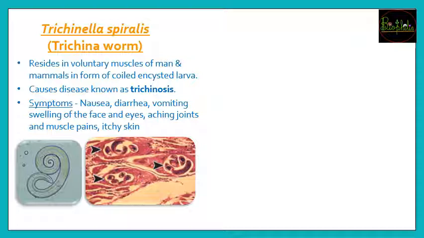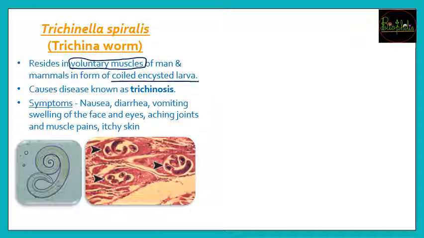The next worm is the trichina worm. This trichina worm resides in a new place. Earlier we saw that worms generally resided in the intestines, but this worm finds a new place, that is the voluntary muscles. It will try to live in the voluntary muscles, and there it lives in a coiled state. They won't be freely straight, they will be in coils.